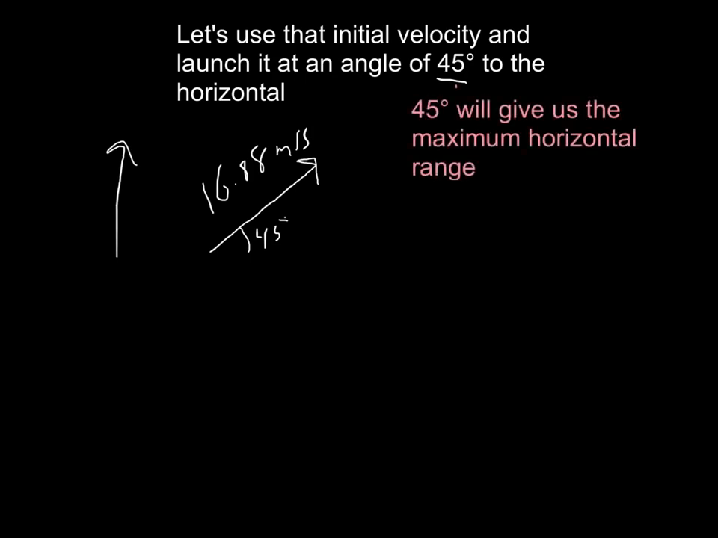Okay, but now, because we have an angle, we have to do things in the x direction and we have to do things in the y direction. So just like we've done, we've got to figure out our VIY and our VIX. But if you know that it's a 45-45 triangle, then these two sides will be equal. So let's just do the math real quick and show that they are equal.